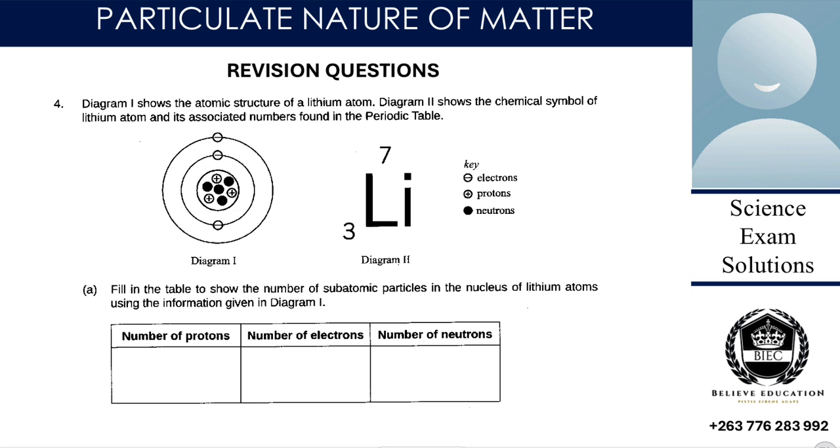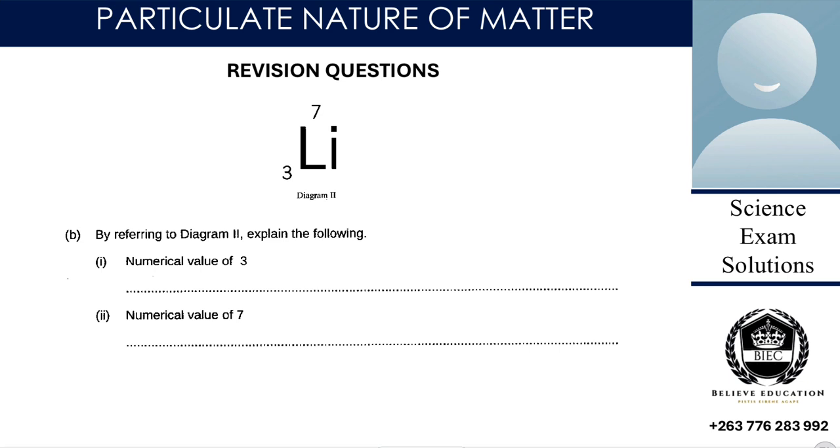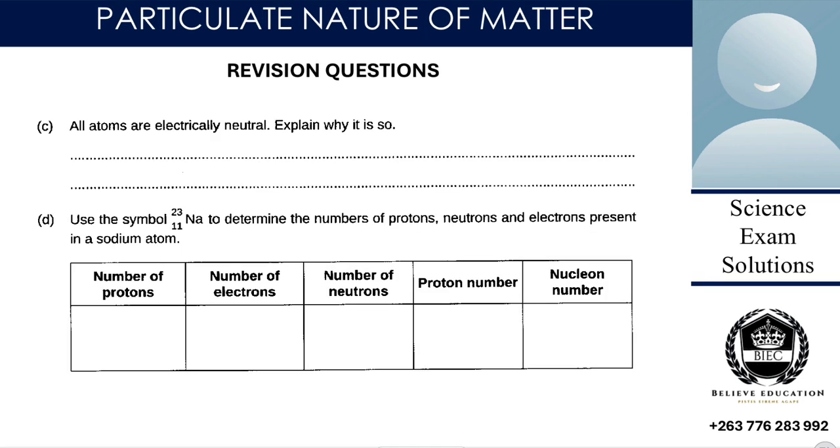Those parts you are supposed to label. Then for this one you are given a periodic table, like the example we did earlier on, and you are supposed to interpret it, write your things, and also deduce the numerical value of 3 and the numerical value of 7. So you do your revision, then finish everything, and then we catch up in the next lesson.